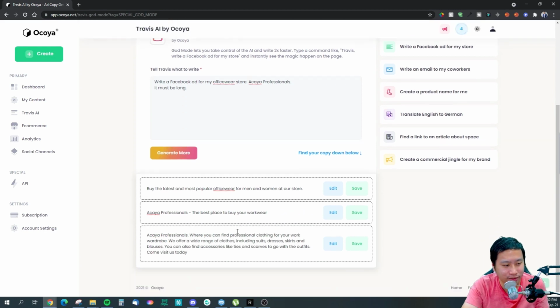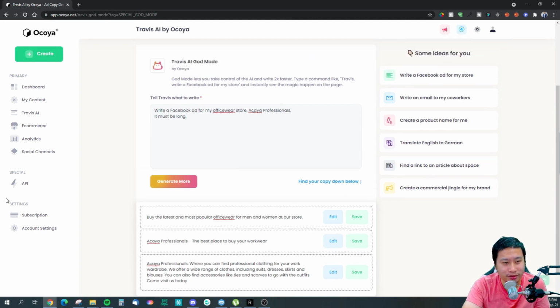You tell them what to do, and they generate something for you. So if you type long, then it's going to generate a couple of sentences for you. Ocoya Professional, this is where you can find professional clothing for your work wardrobe. We offer a wide range of clothes, including suits, dresses, skirts, and blouses. You can also find accessories like ties and scarves to go with the outfits. Come visit us today. That seemed to work well. So we can try some of this stuff as well.